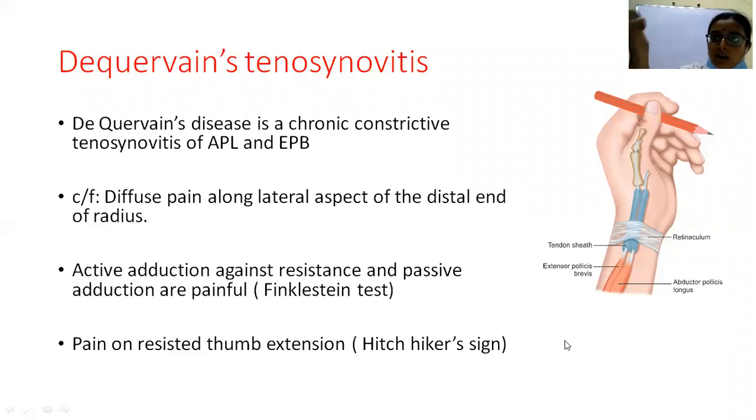That is ulnar deviation. Remember it as ulnar deviation of the wrist with the thumb flexed and kept inside. There will be pain, and there will be pain on resisted extension of the thumb. So these are all the different clinical features.